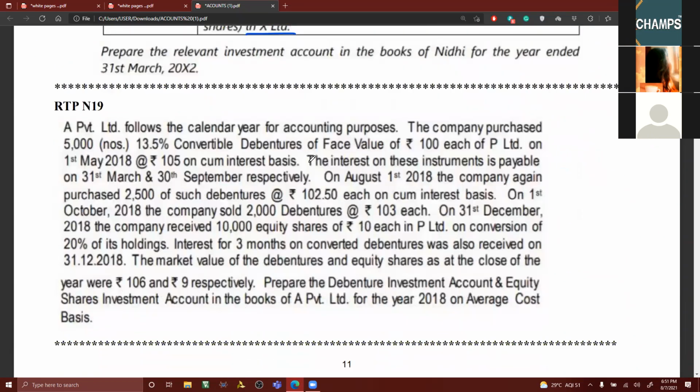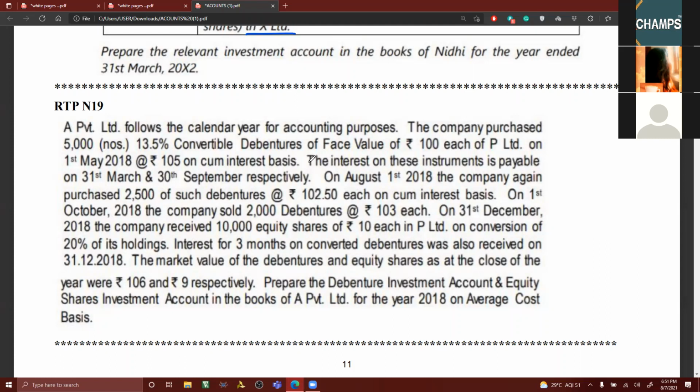Now in this case, when you're converting the debentures, up to the date of conversion of debentures, you'll be doing the problem in the normal manner. Only thing is that when you're converting the debentures, you need to find out the cost price of the debenture that is being converted. Like when you sell the debentures, you find out the cost price to find out profit or loss, in the same manner. Whatever the cost price of debentures is, that is to be ascertained for transferring the debentures to equity shares account.